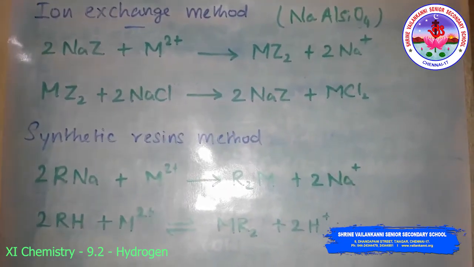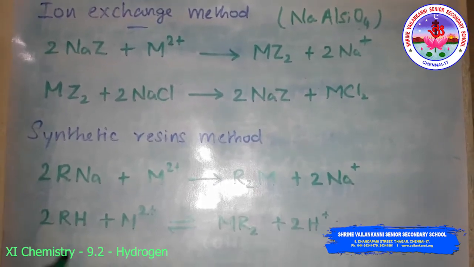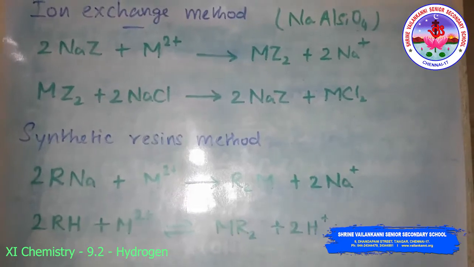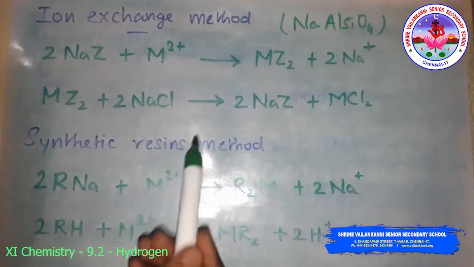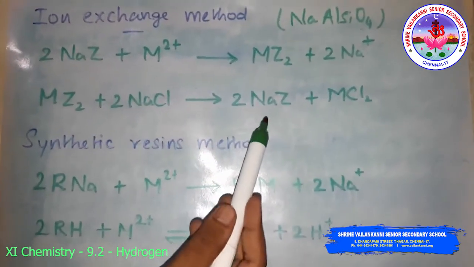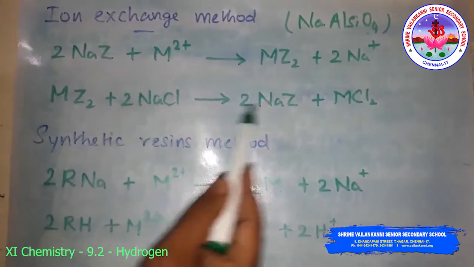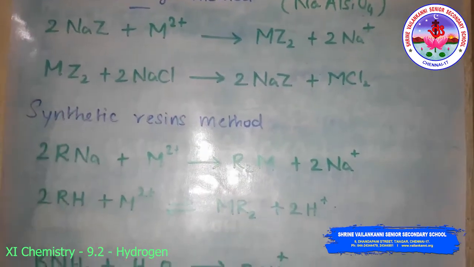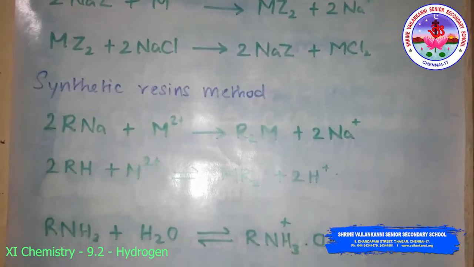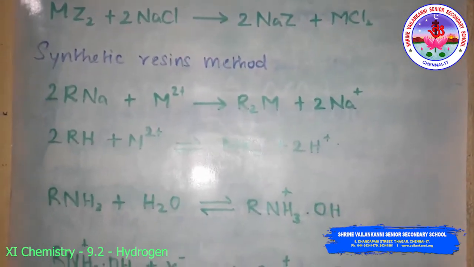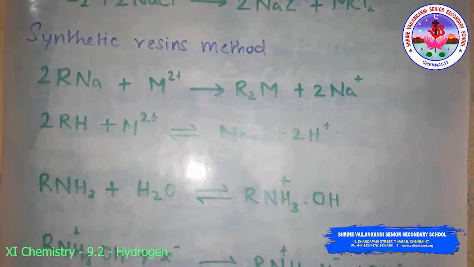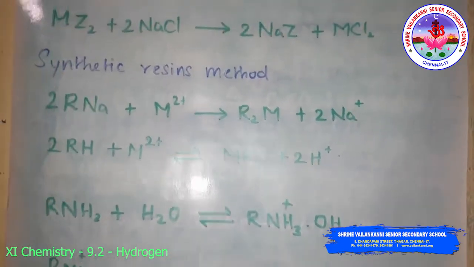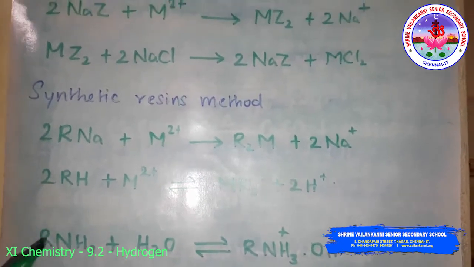Here the zeolite is said to be exhausted when all the sodium is used up. It is regenerated for further use by treating with aqueous sodium chloride, and you will get like this. Then the synthetic resin method. Nowadays hot water is softened by using synthetic cation exchangers. This method is more efficient than the zeolite process.